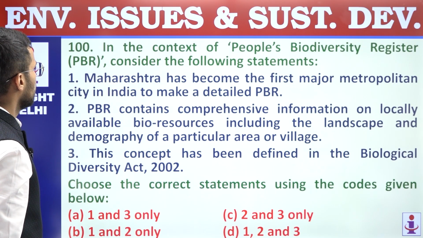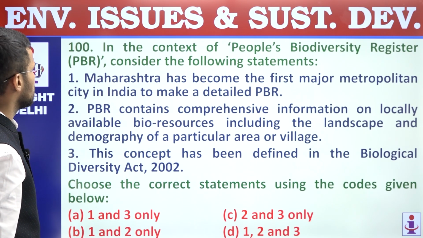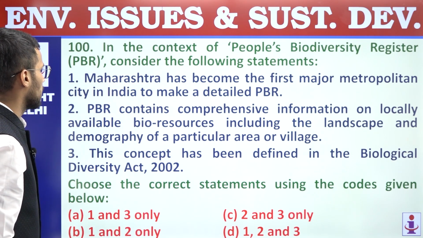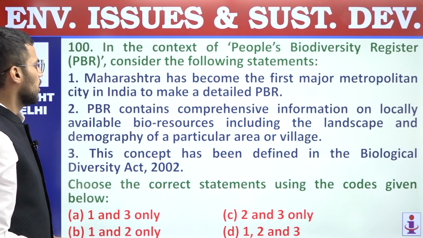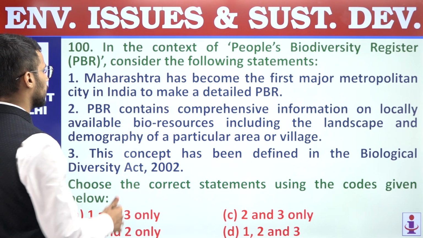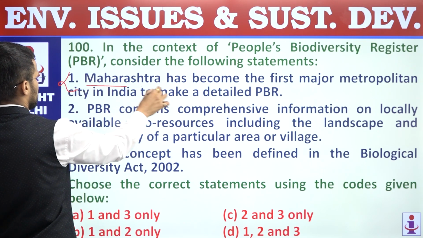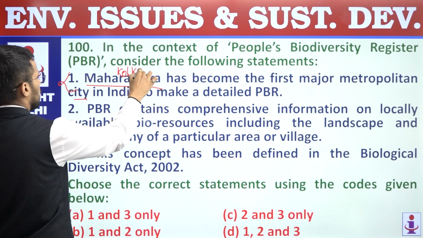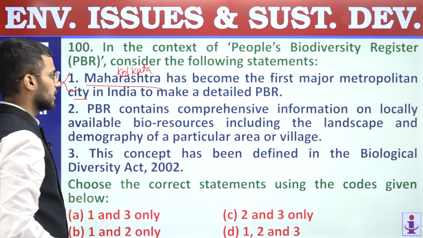100. In the context of People's Biodiversity Register, PBR, consider the following statements. First, Maharashtra has become the first major metropolitan city in India to make a detailed PBR. Incorrect statement. Maharashtra is not a city, and it is not Maharashtra but Kolkata which has made a detailed PBR.